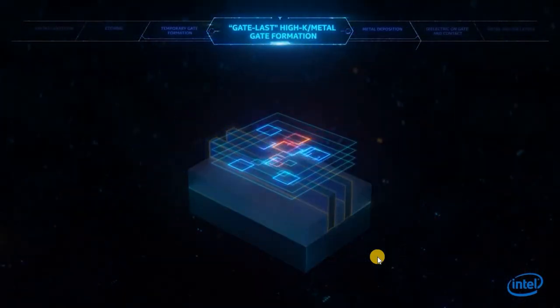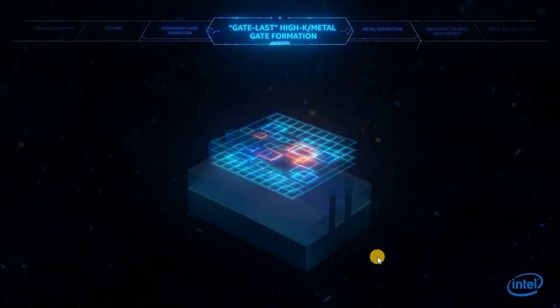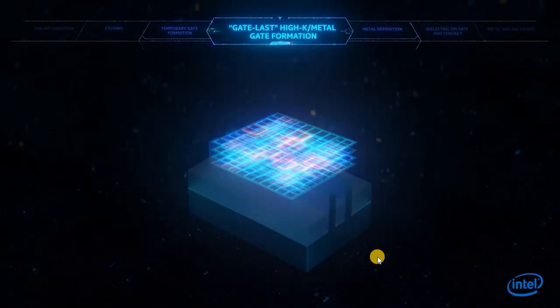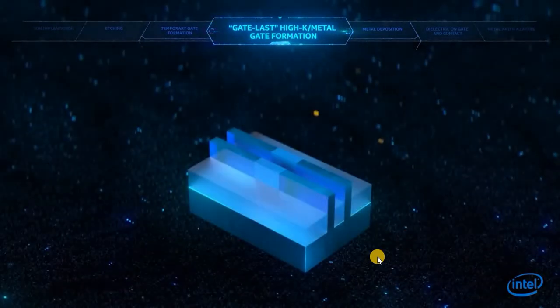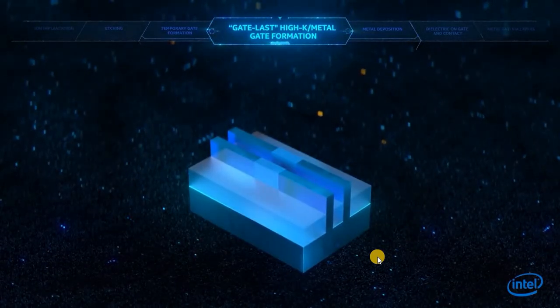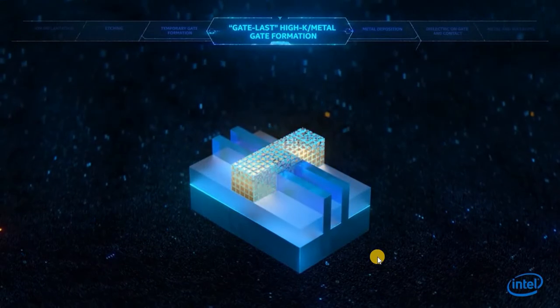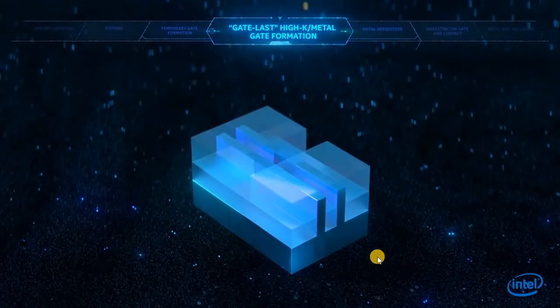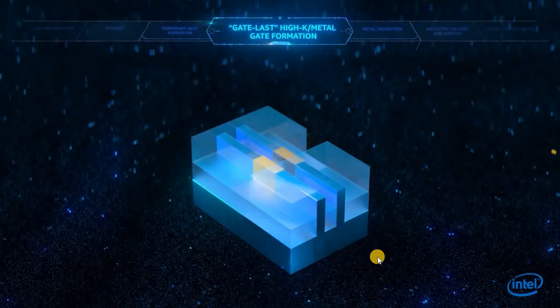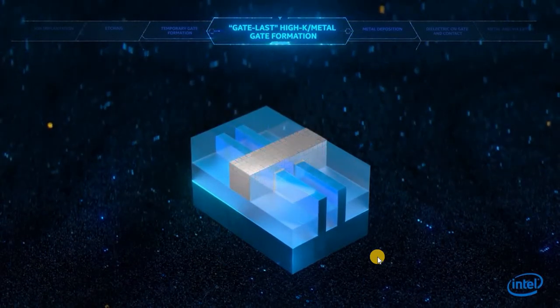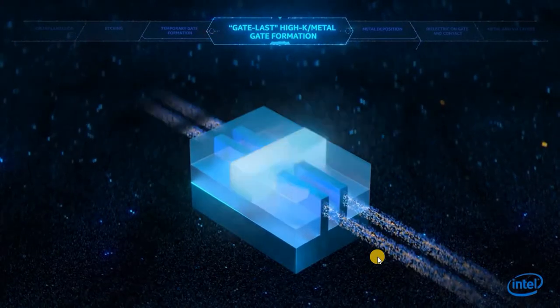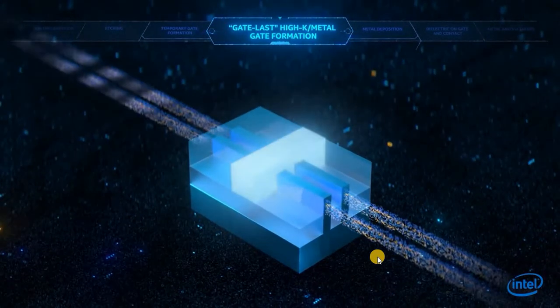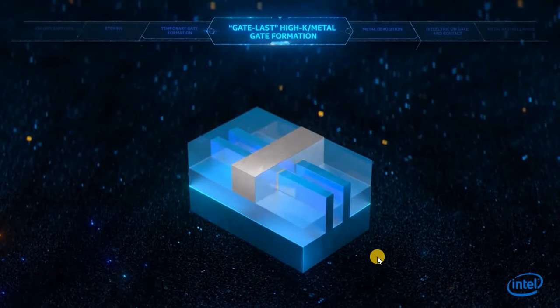Intel has devised several innovations to overcome fundamental barriers to continued transistor scaling. One such innovation is a breakthrough fabrication method called gate last. It involves building, then removing a temporary gate in order to precisely place the dielectric material and metal gate. This allows for the gate to wrap around the fin and control the flow of electrons through the channel.